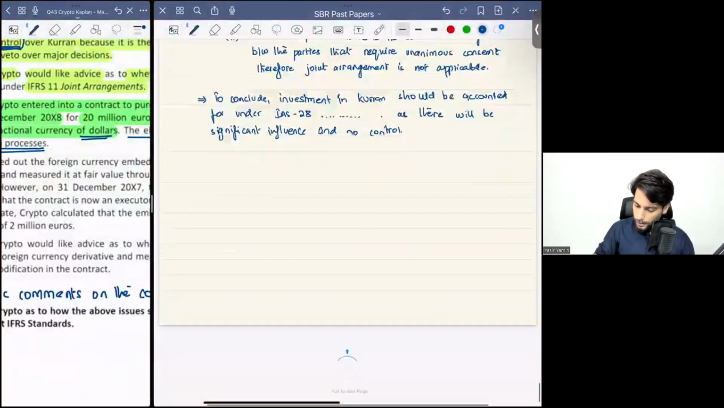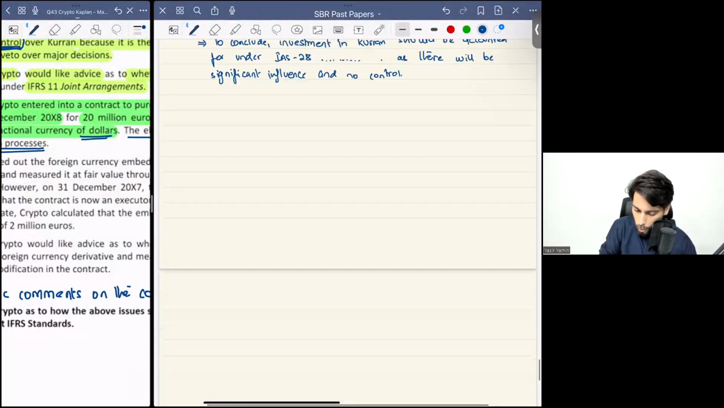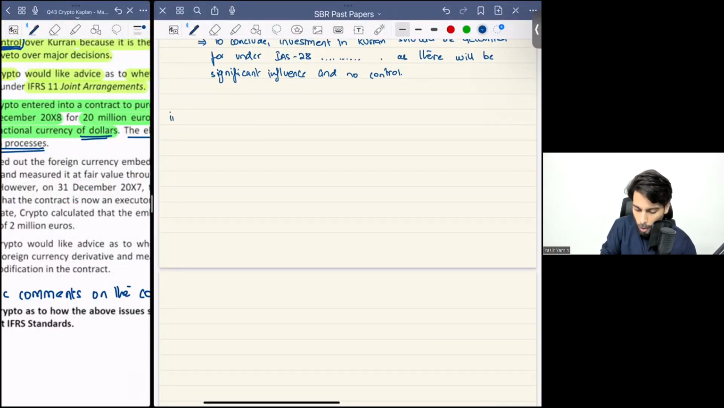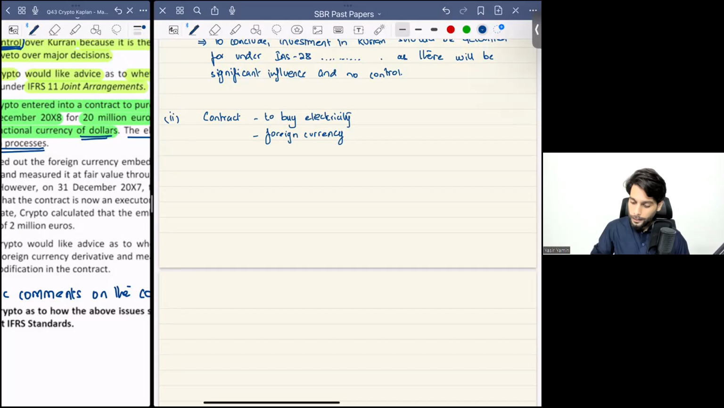So if you technically see, there is a contract to buy electricity, and this contract has been made in foreign currency. None of the parties have the euro as their functional currency. So this contract has been made in foreign currency. Don't you think that this type of contract has an embedded derivative in it?